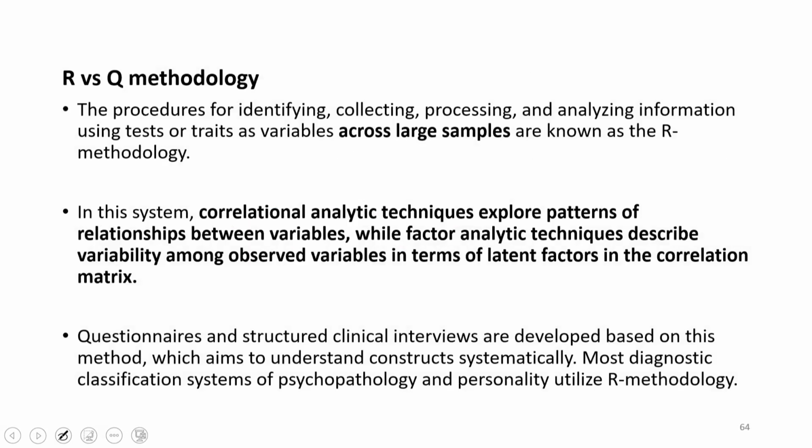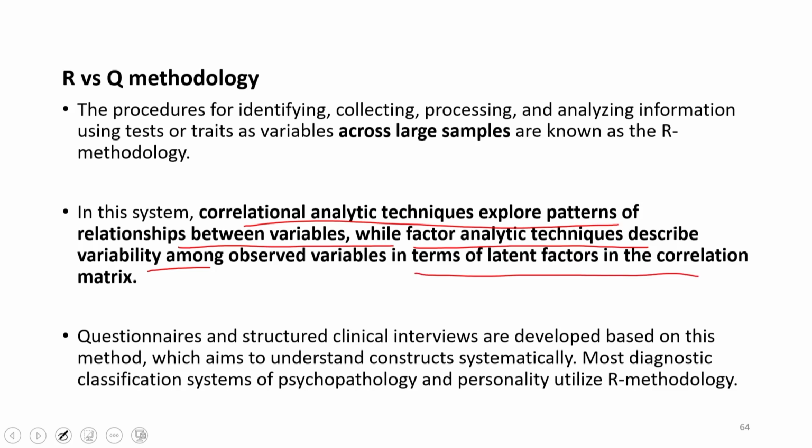The existing one is called R methodology, which focuses on a group of people across a large sample. They measure certain traits and they see the patterns. Typically, in R methodology, correlation analytical techniques are used to explore patterns of relationship between variables, while factor analytical techniques are used to understand variability among observed variables in terms of latent factors.